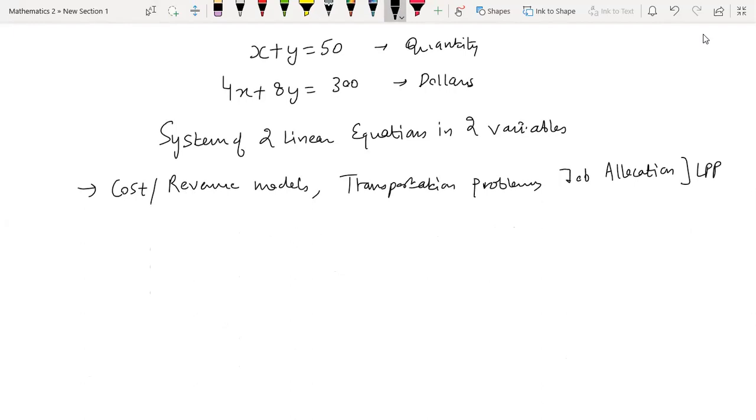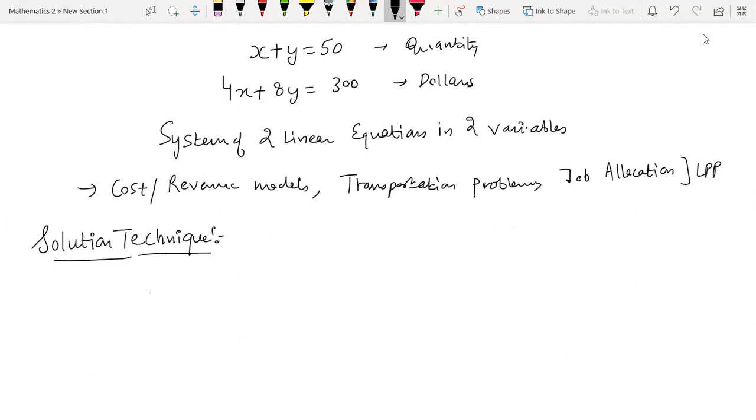Now the point is the solution. We want to learn a solution technique to solve a linear system of equations. These are to be solved simultaneously. You cannot solve these two equations independently; they are interlinked, coupled with each other.